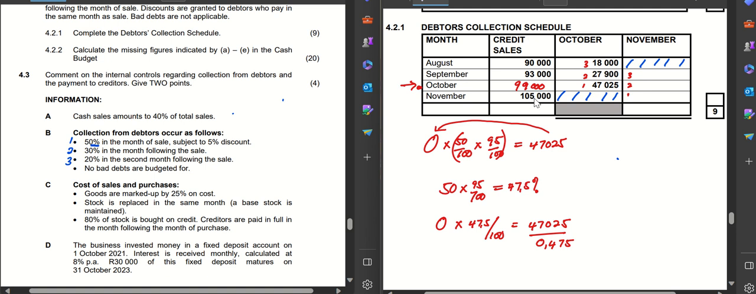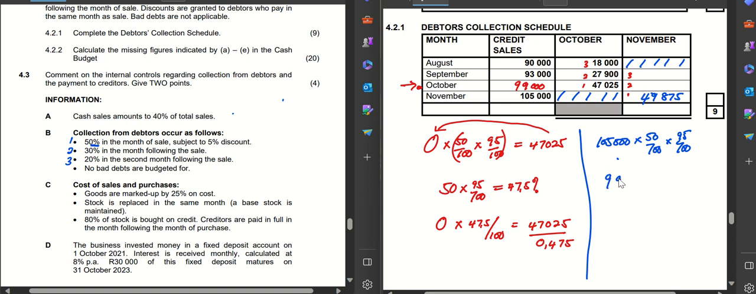So we come here, then we say 105,000 multiplied by 1. I know my 1 is 50, so it is 105,000 multiplied by 50 over 100 multiplied by 95 over 100. And if you punch that in your calculator, you should get 49,875.